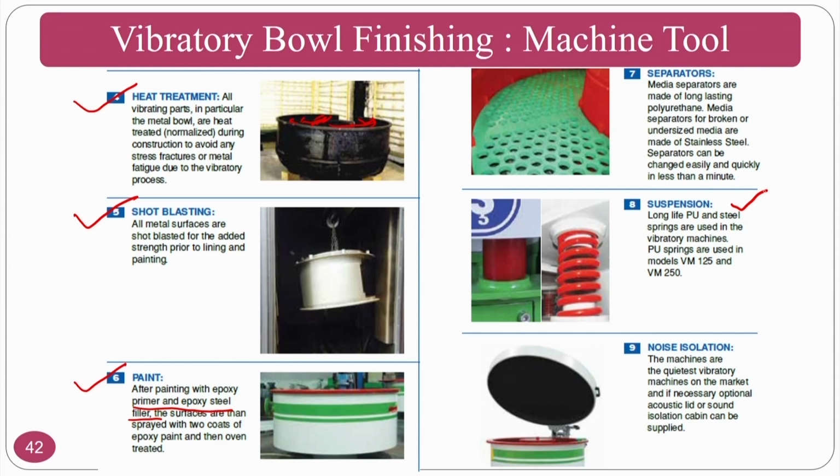At the same time, a suspension system is required because you are always playing with vibrations and other things, and you require this suspension system. And for noise isolation, you should go for a closed system. Noise is one of the major drawbacks of this particular vibratory bowl finishing process. The noise caused by the vibrating or moving particles will generate a lot of noise, which can be minimized by closing the system.